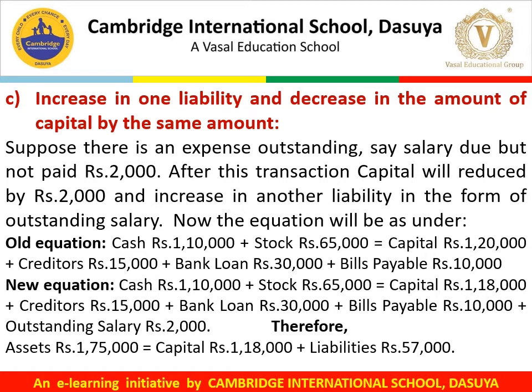And another liability in the name of outstanding salary of rupees 2,000 will be added on the liability side. So the final accounting equation would be rupees 1,75,000 assets is equal to capital of rupees 1,18,000 and liabilities of rupees 57,000.